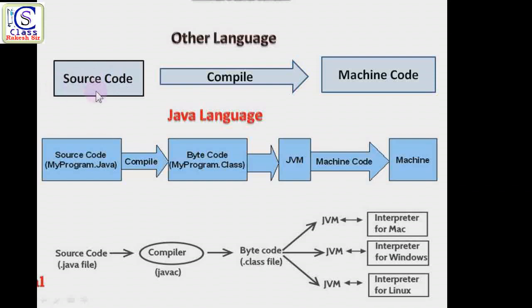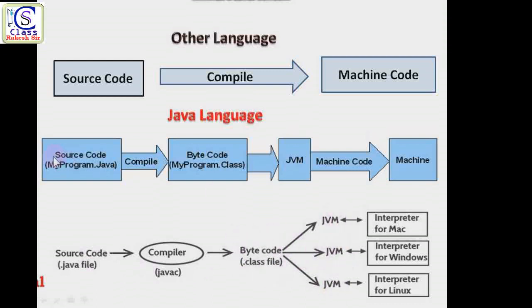If you are using Windows, it will execute only on Windows. If you create code on a Mac or Linux system, it will execute only on Mac or Linux. But here you can create code on any machine and execute it on any machine with the help of this concept. Which concept? The byte code and the JVM concept.